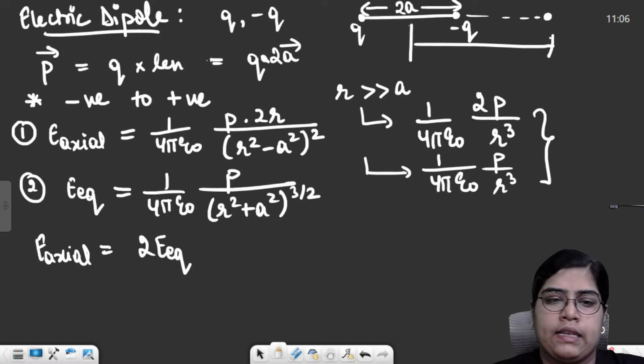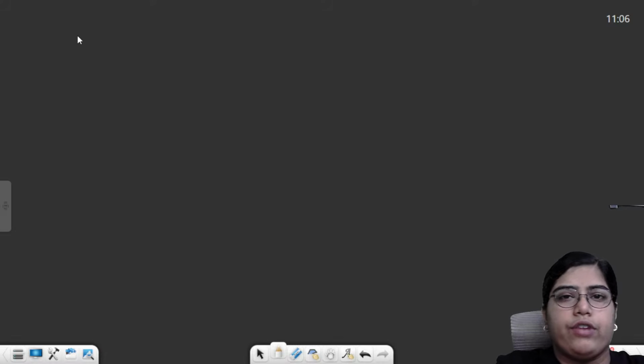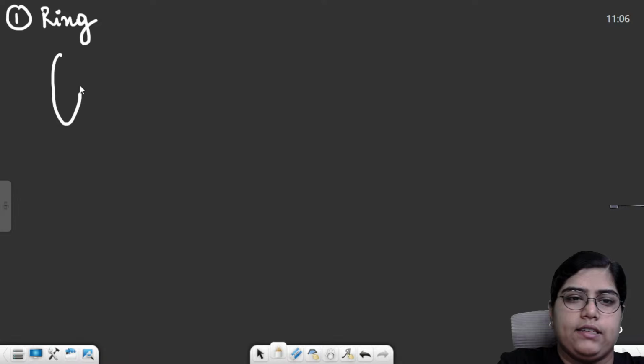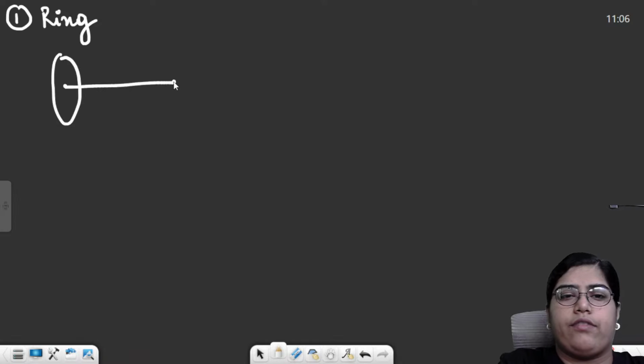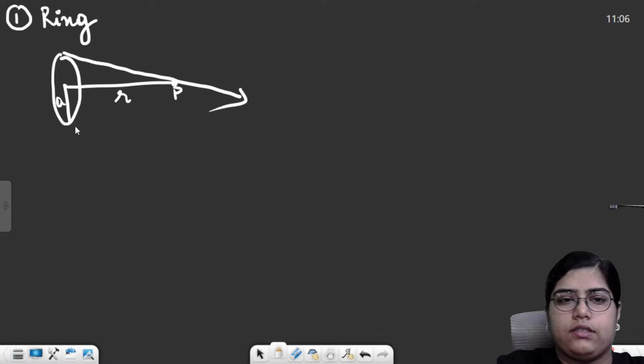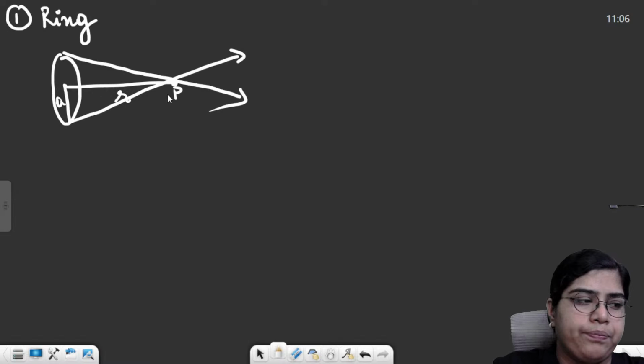Then the next thing was the electric field intensity at a point due to a uniformly charged ring. If I talk about a uniformly charged ring, the diagram was something like this. We took a ring like this, with a center. This is a point P where we want to find the net electric field, at distance R. The radius of this ring is A. And then we took two diametrically opposite points and saw what will happen. This was the sort of setup. I'll just write the formula directly.